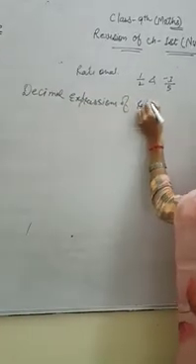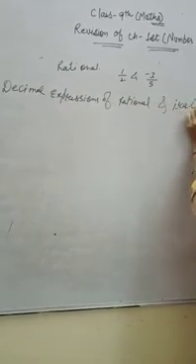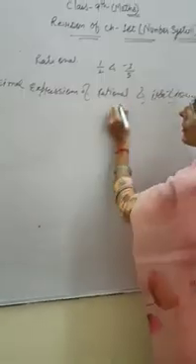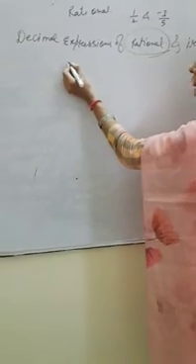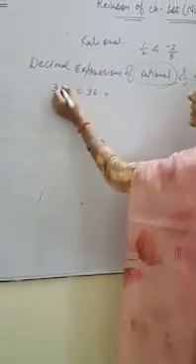Of rational and irrational numbers. Firstly, we will discuss the rational number. Rational numbers, as I am saying, if there is 0.36, we can write it as 36 upon